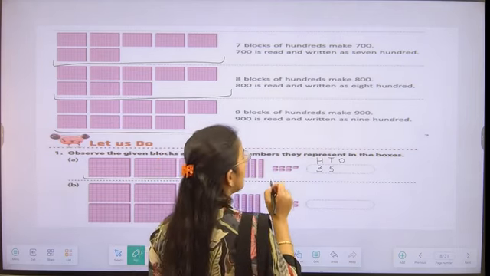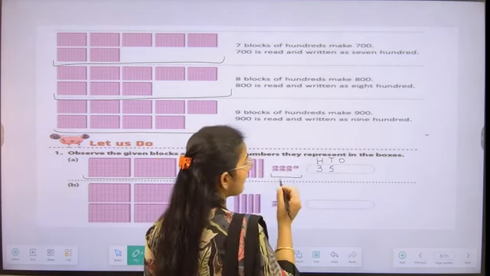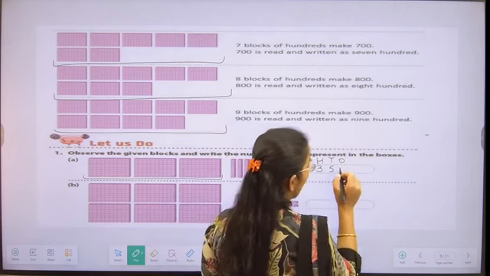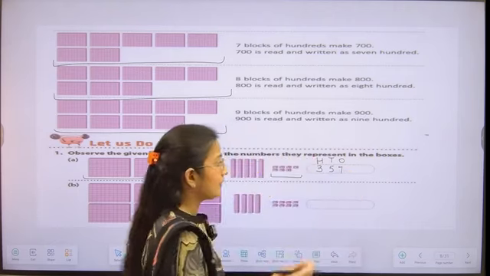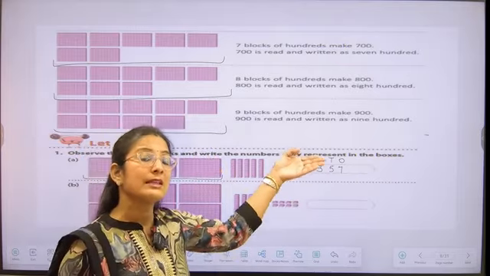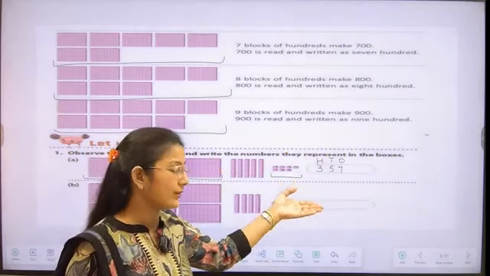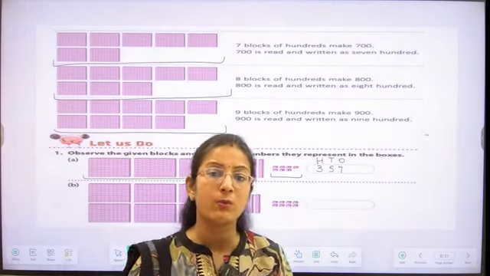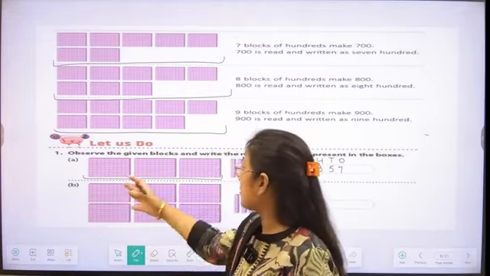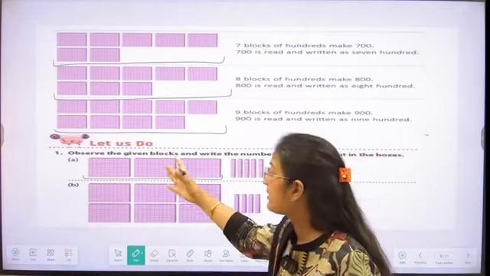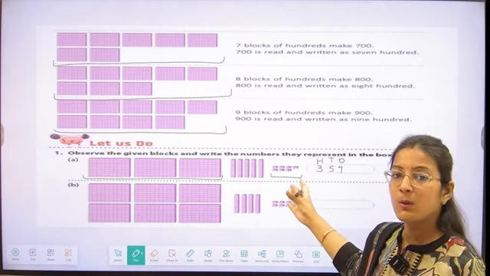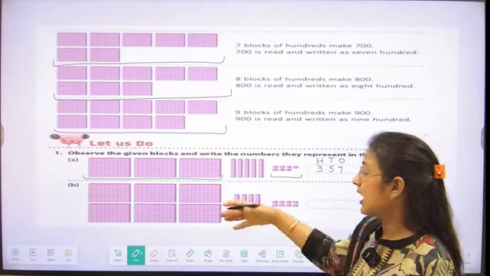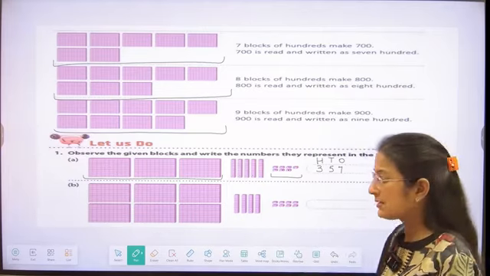After that, we have to count the ones blocks. How many ones blocks are we having? 1, 2, 3, 4, 5, 6, 7. So we have to write 7 for that. So with this, we are forming a number. Yes, the number is 357. So everyone is understanding how we are forming the numbers by counting the blocks of hundreds, tens, and ones, students. Very good, students. Now you have to do the second one by yourself.